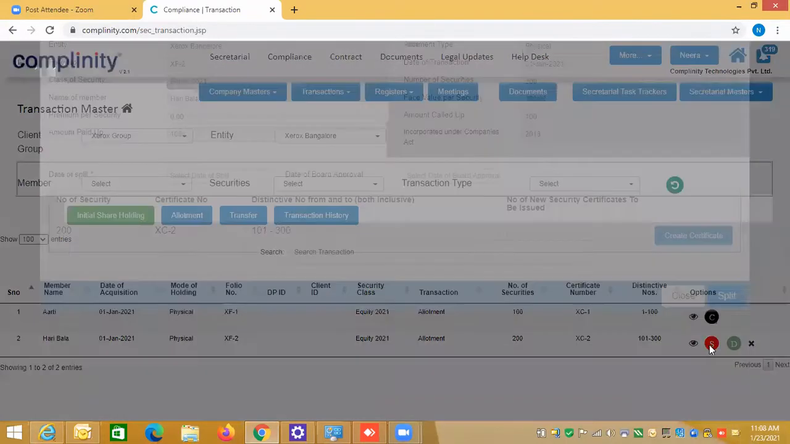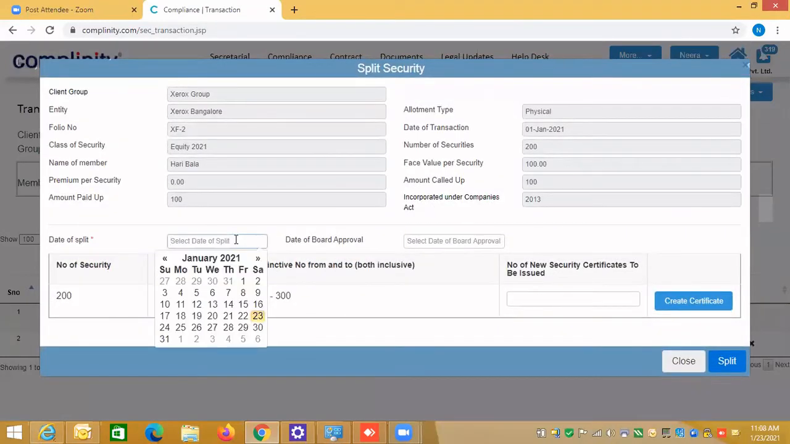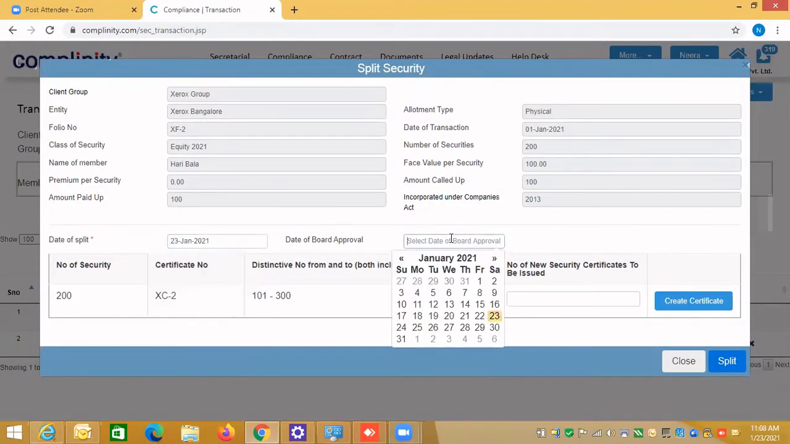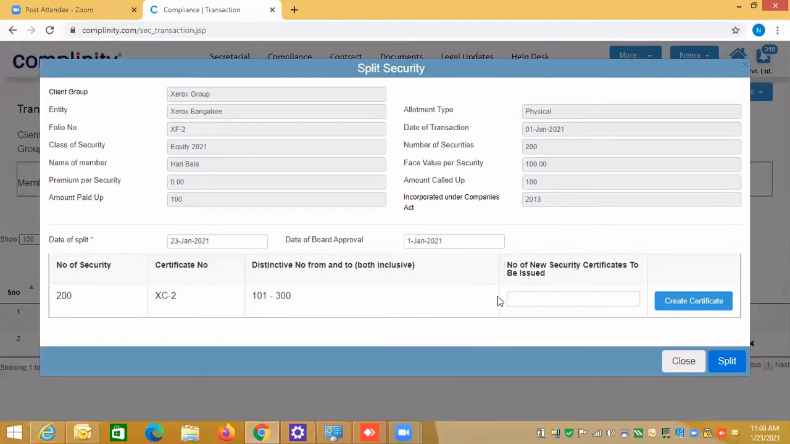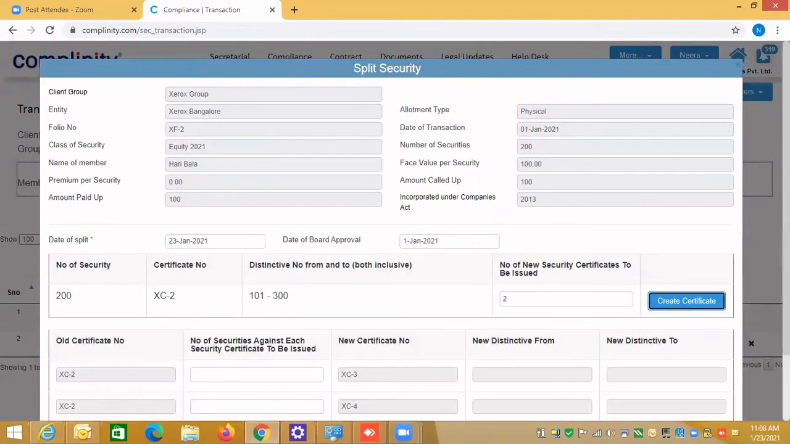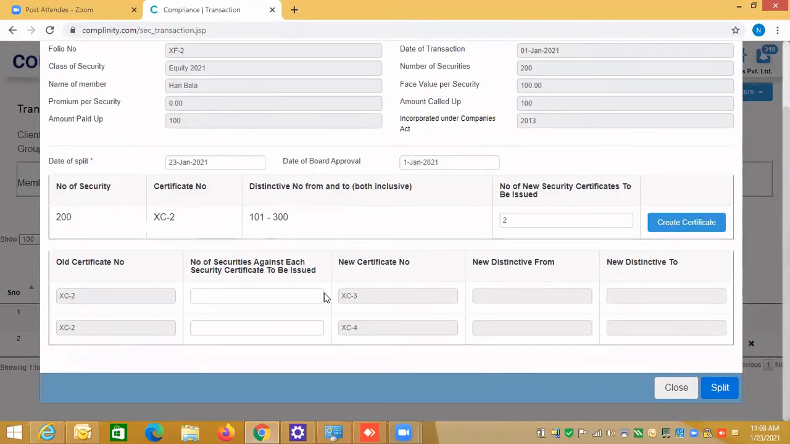I'm doing the split of one certificate because I have generated the certificate. I'm saying 2, and I need to tell the system in which way I want to split, how many shares I want to split. Maybe it's 200 shares, so I'm saying 150 and then 50.